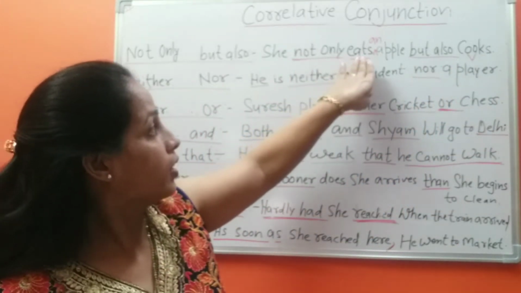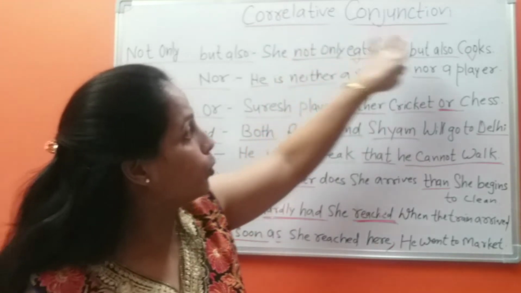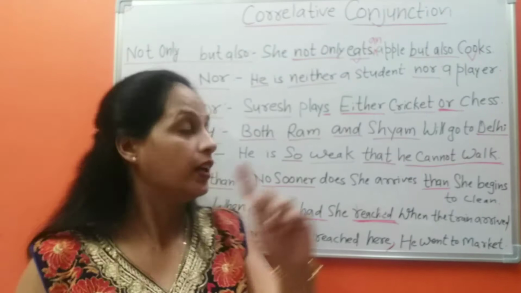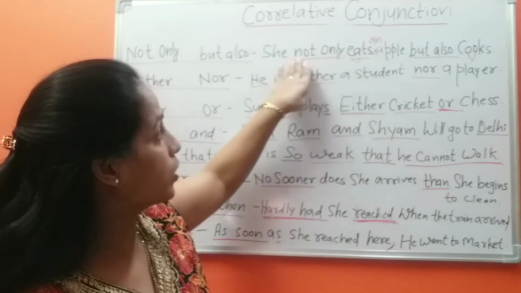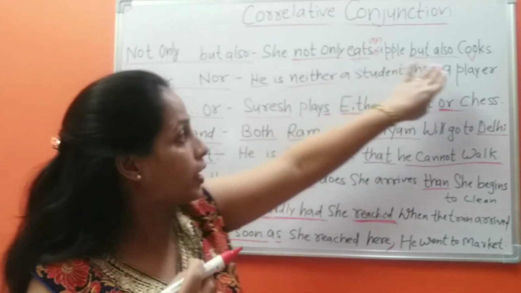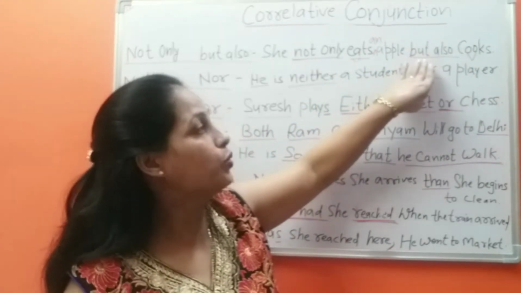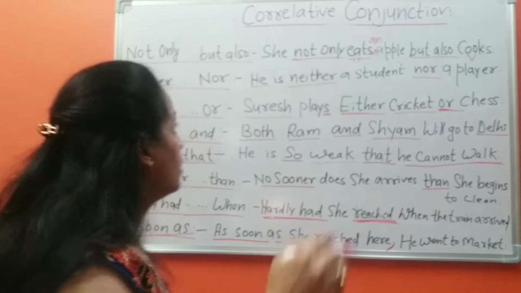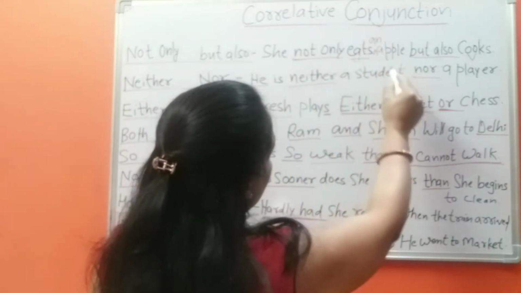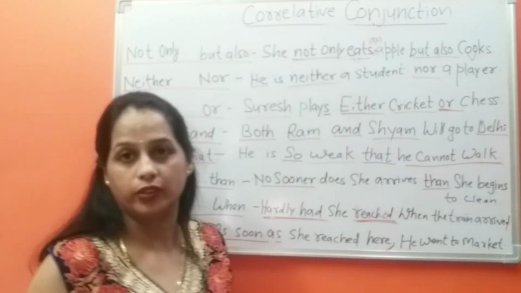So we have to use both correlative conjunctions in the same way. Eats is a verb, and cooks is a verb, so we use but also. So the sentence comes: she not only eats an apple but also cooks food.